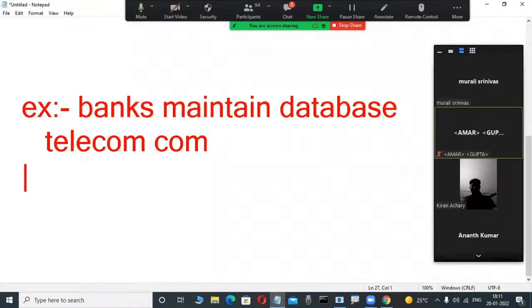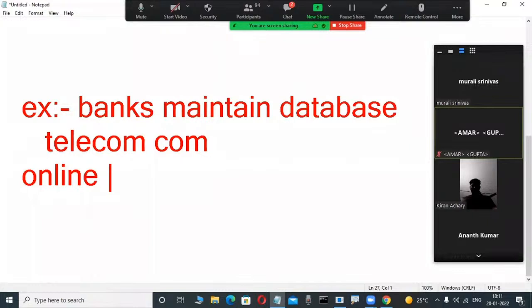Suppose online: so many people nowadays are purchasing items on online portals like Flipkart and Amazon. There are so many online shopping portals. Through them, people purchase items. Those shopping portals also maintain databases. When you purchase an item, how is the order number generated? There is some application in the database, through the auto increment concept. Nowadays in banking systems, OTP validation is there.